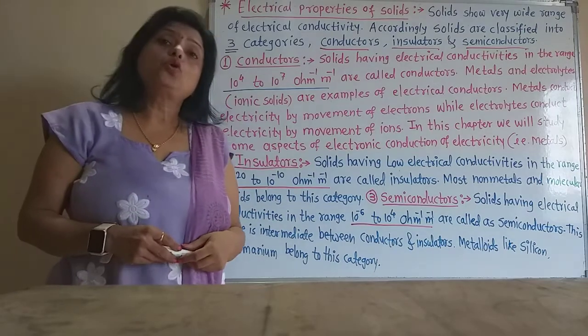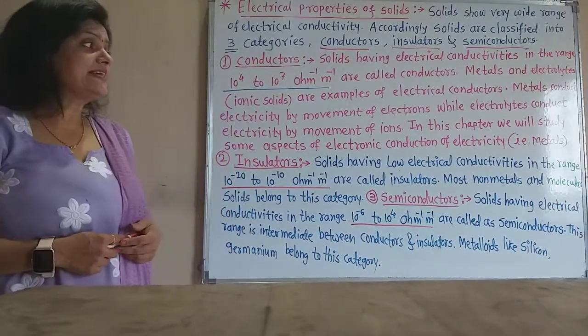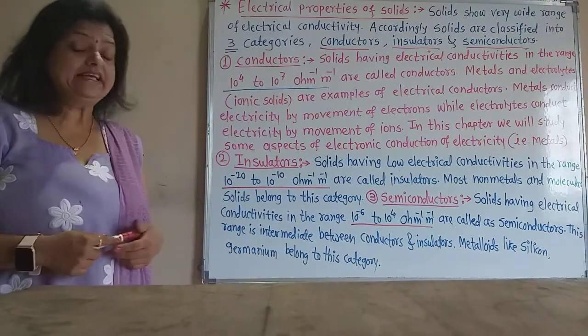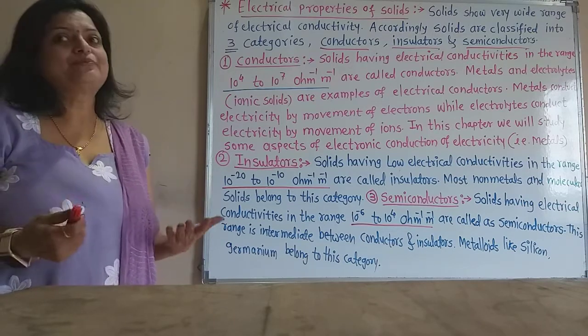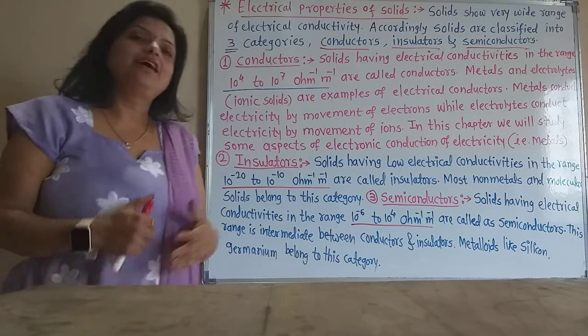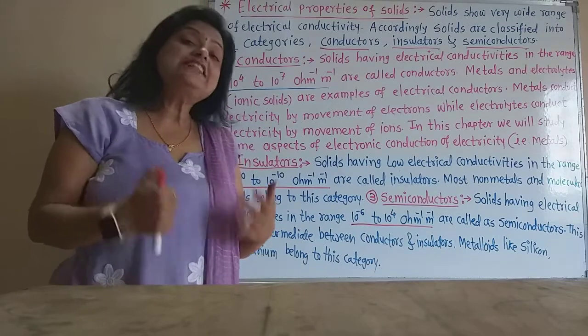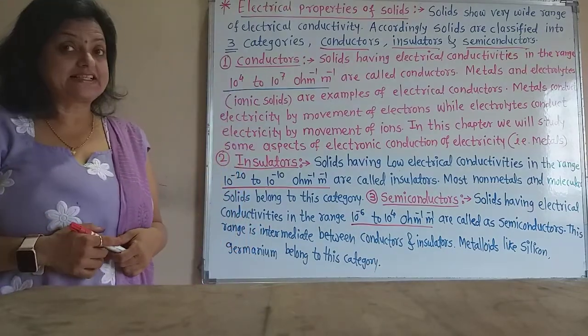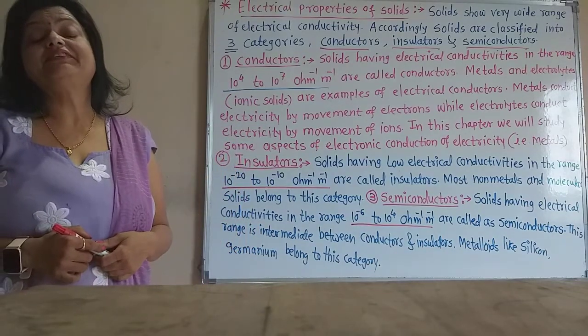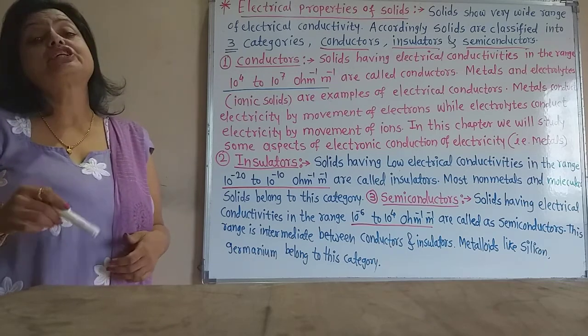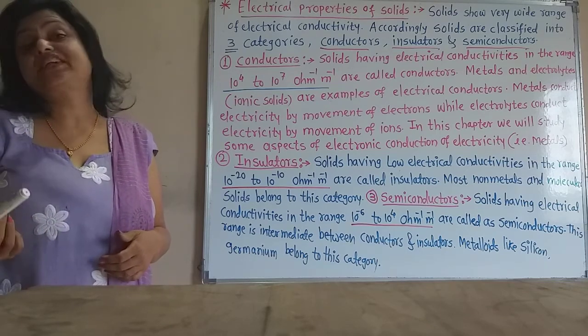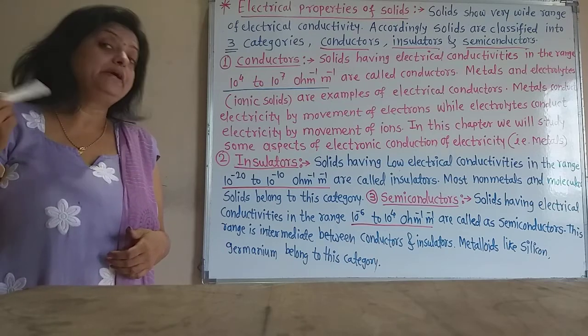Iodine, phosphorus and sulfur are molecular solids. All these are insulators and they have an electrical conductivity range between 10 raised to minus 20 to 10 raised to minus 10 per ohm per meter.